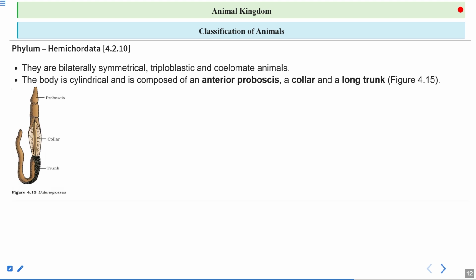Here you can see in the diagram as well, there is a proboscis, there is a collar region, and you can see the trunk region. So this whole organism looks like a worm, and that is why they are called worm-like marine organisms. One of the examples of the Hemichordata is Balanoglossus.